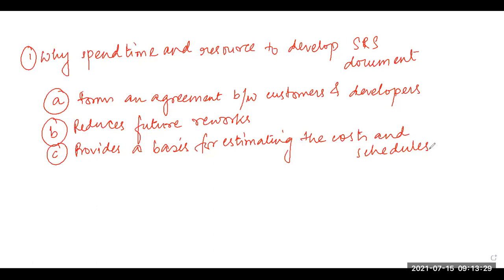You want average profit or you want a good profit, so there will be a scope for negotiation with the customer. So the project manager uses this SRS document for work scheduling. Accordingly, they appoint the number of people, the type of people, and they schedule that you will be associated with this project for this much amount of time.